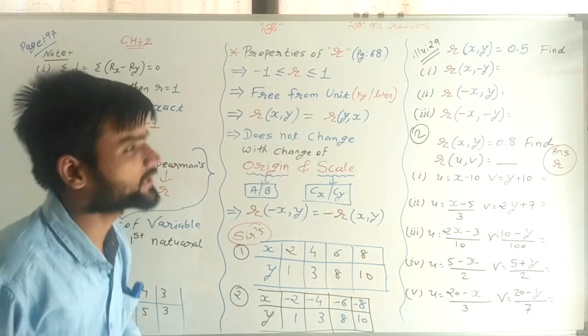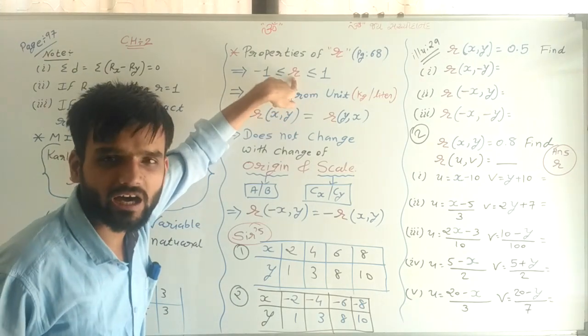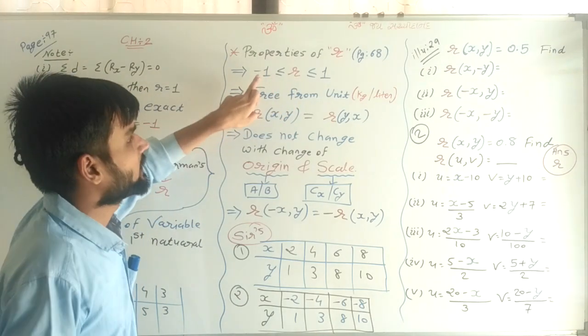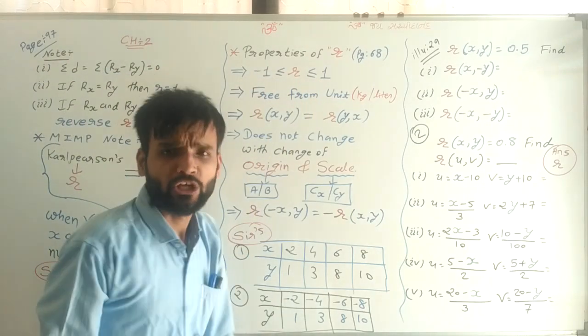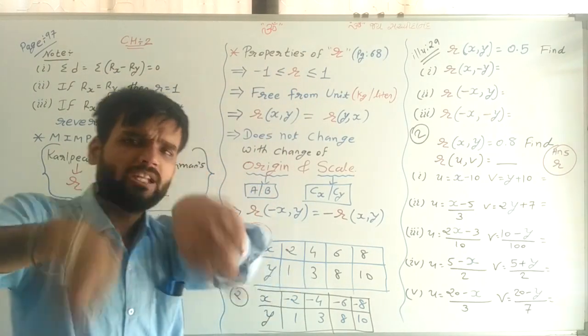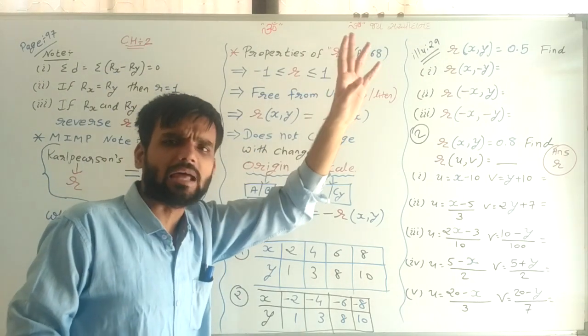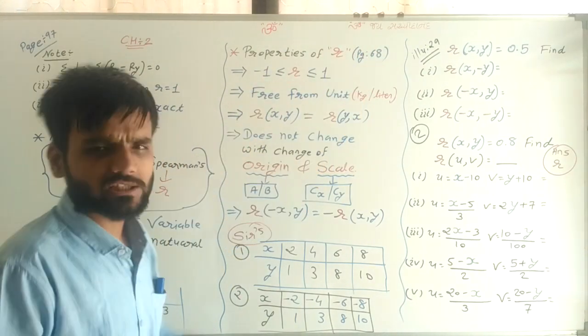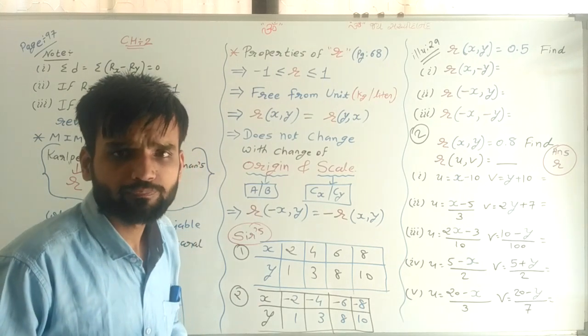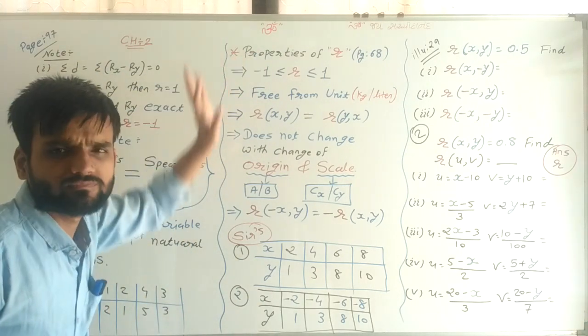Now, the first property. What is my first property? Sir, the value of R is always between -1 and 1. In all these sums, the minimum value is -1 and the maximum value is 1. That was also discussed in the last lectures, so this property is not new for you.